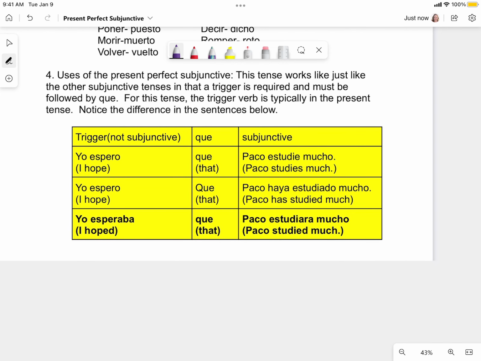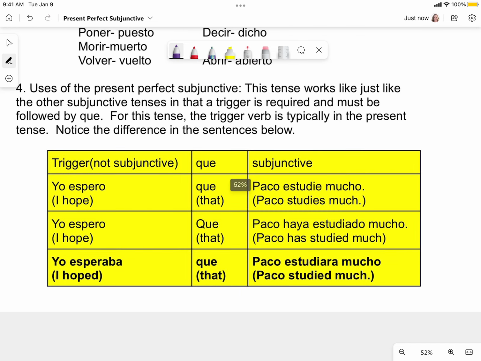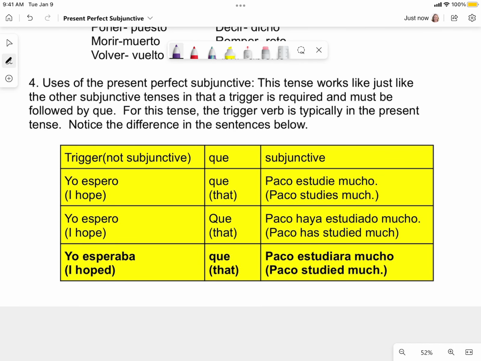Okay, so the use of the present perfect subjunctive. Again, let's take a look and analyze the difference here. We have present tense, we have our connector que, and then we have present subjunctive. Okay, so I hope that he studies a lot. Our I hope was the trigger, right? It's in the present tense. This is in the subjunctive tense. My dependent clause. Remember, this depends upon that trigger to change to the subjunctive.